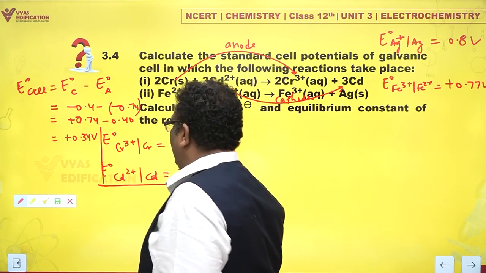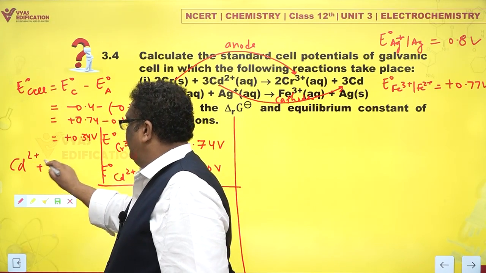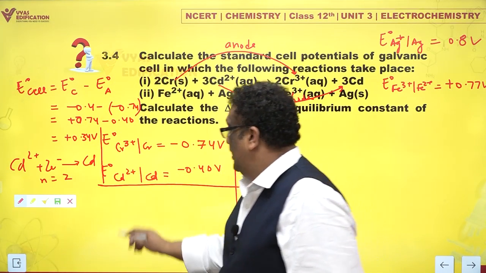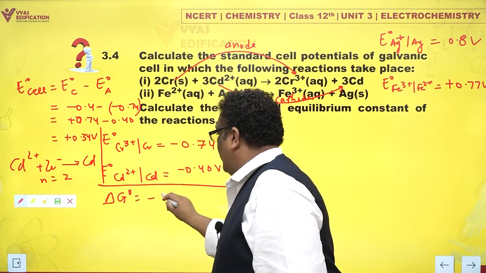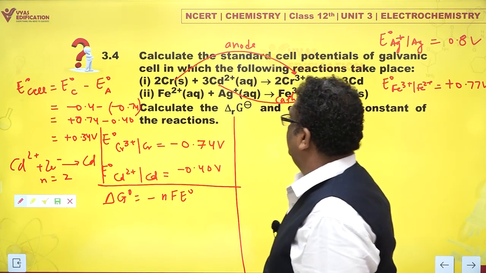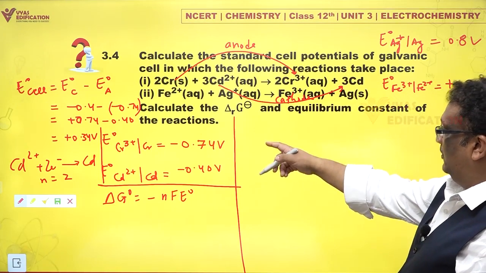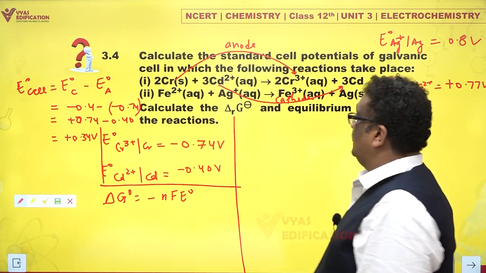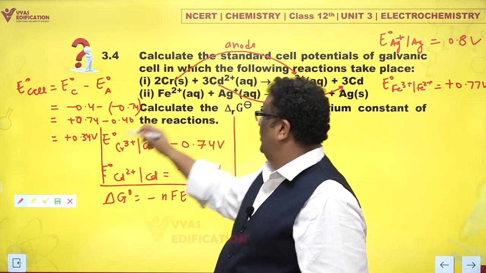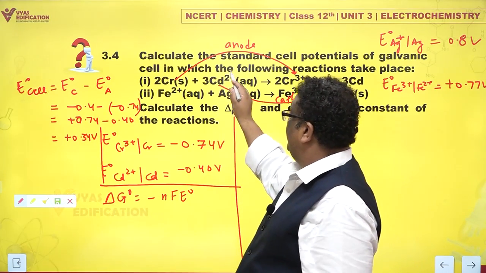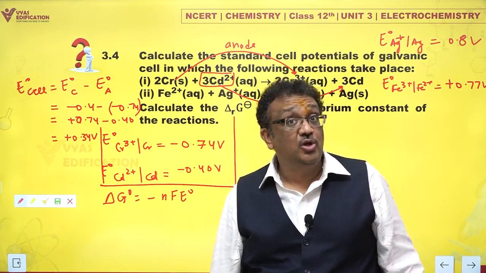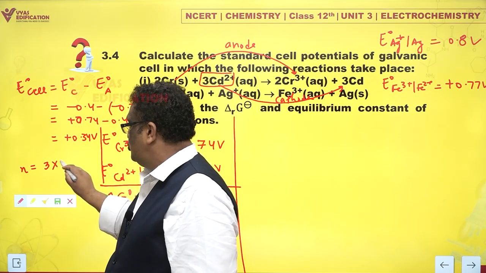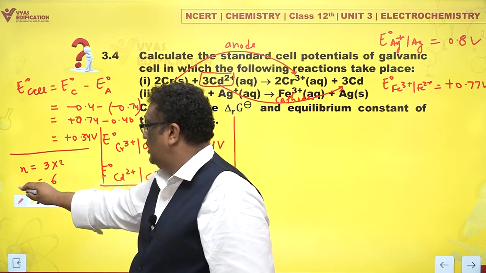And we know very well the reaction is what? It is Cd2 plus 2 electrons giving you Cd. So N, the number of electrons, the value is 2. And delta G naught is minus N F E naught. Oh no, for this half reaction, N is 2, that's fine. But then we have a bigger reaction. So for one cadmium, the value of N is 2, and there are 3 cadmiums, that means a total of 6 electrons are being exchanged. So the value of N now becomes 3 into 2, which is 6 for this reaction.